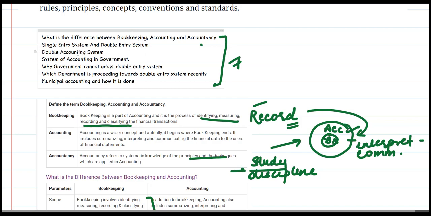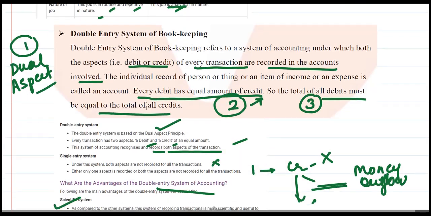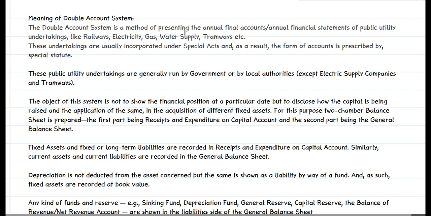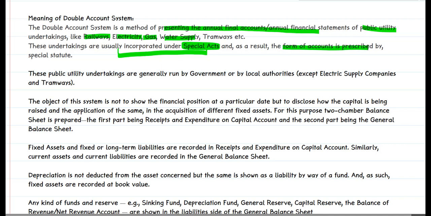We'll now deal with the double accounting system. So what is the double accounting system? The double account system is used to present the annual financial accounts of public utilities, for example railways, electricity, gas, water supply, etc. Since these are usually incorporated under special acts, their accounts are prepared in the format that is specified by the special statute.